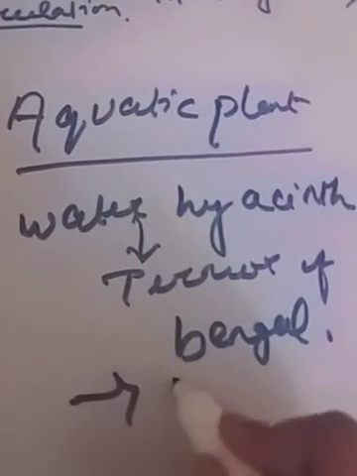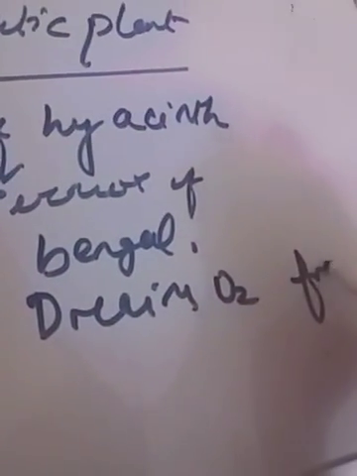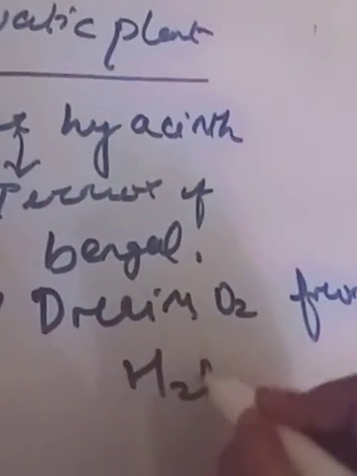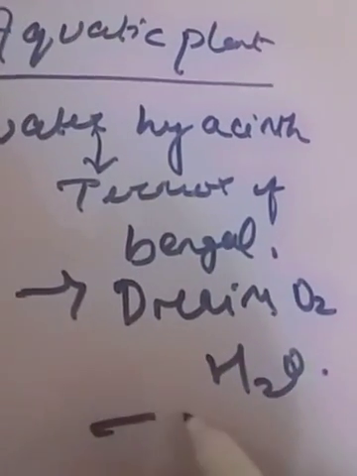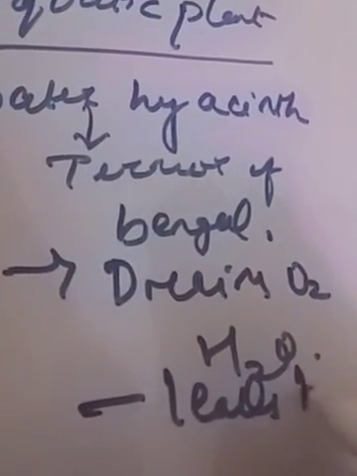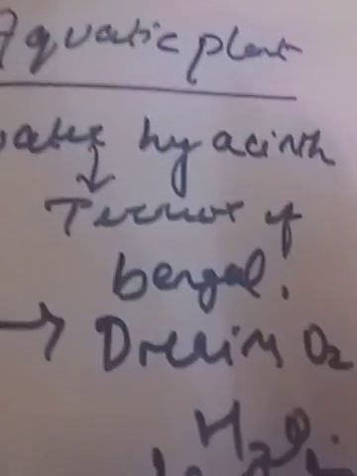It drains oxygen from water and leads to death of fishes. This plant was introduced in India because of its beautiful flowers and the shape of its leaves.